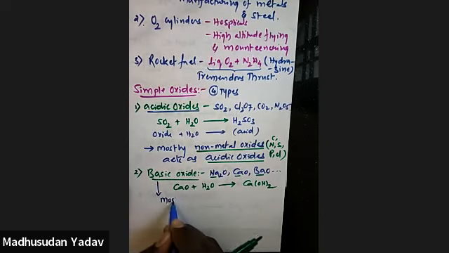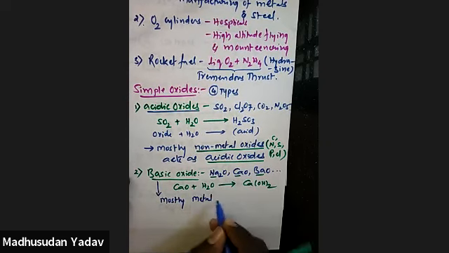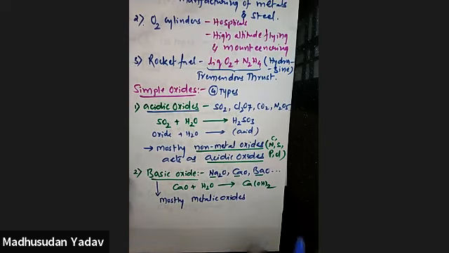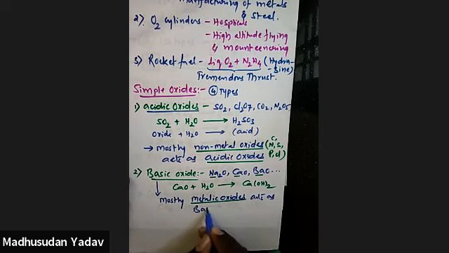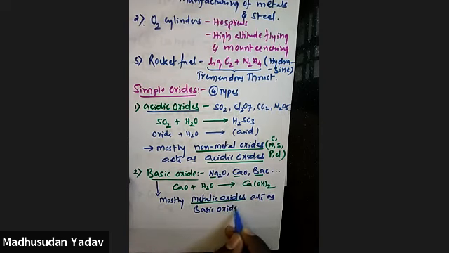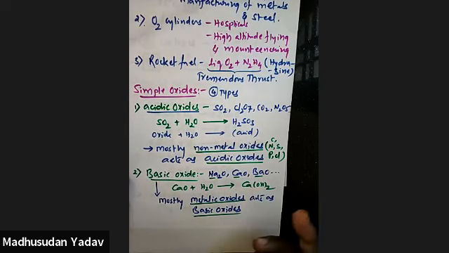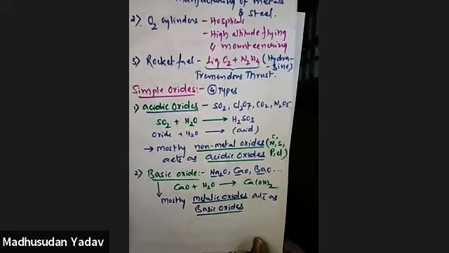Mostly metallic oxides act as basic oxides. Have you understood? Sodium is a metal. Calcium, barium, magnesium, anything you can take. So this is about acidic oxides and basic oxides.